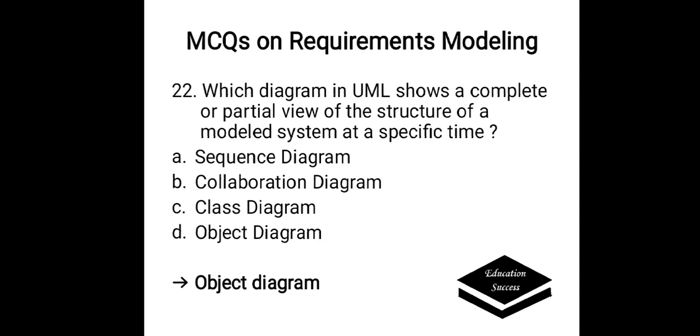Which diagram in UML shows a complete or partial view of the structure of a modeled system at a specific time? Options are A. Sequence diagram, B. Collaboration diagram, C. Class diagram, D. Object diagram. Correct answer is object diagram. It shows a complete or partial view of the structure of a modeled system at a specific time.